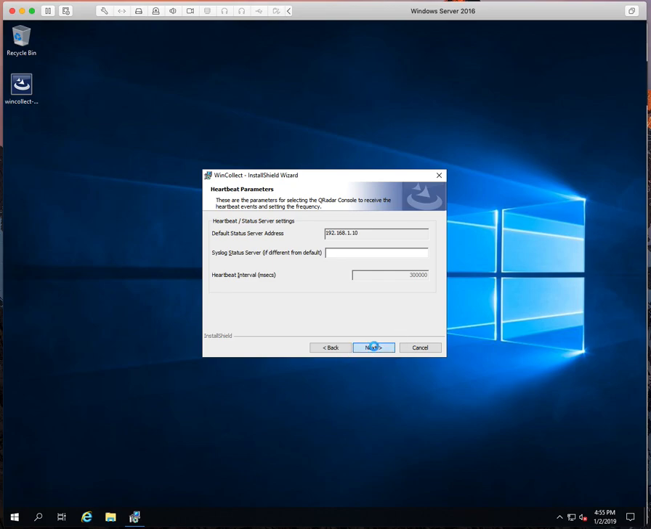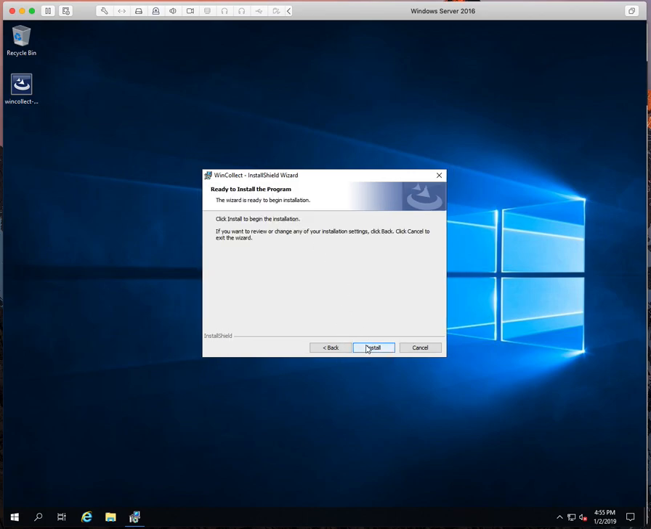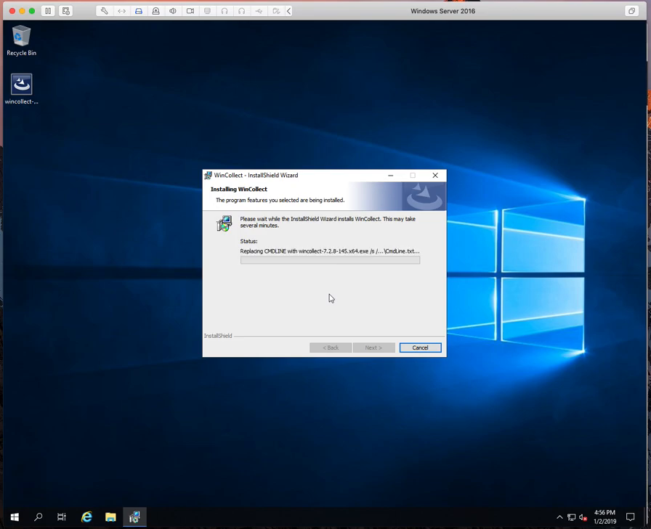Leave this all the same. This will be the install command if you ever want to change it. It gets saved in the text file there. Everything looks good, and we're going to click install. This normally takes like 30 seconds.